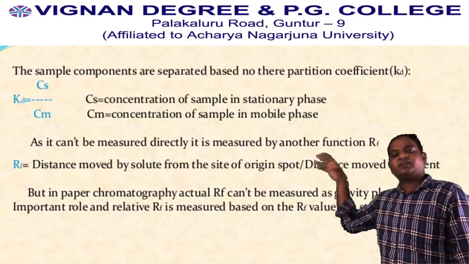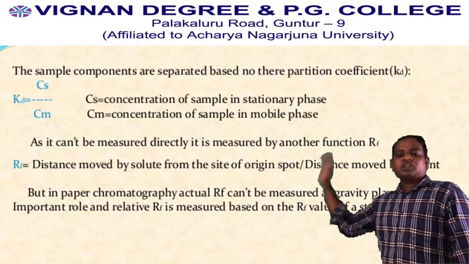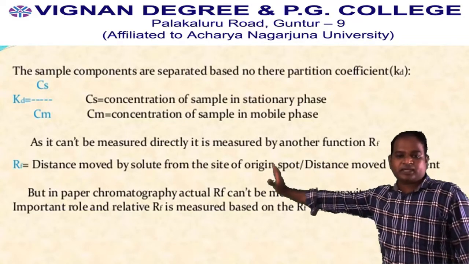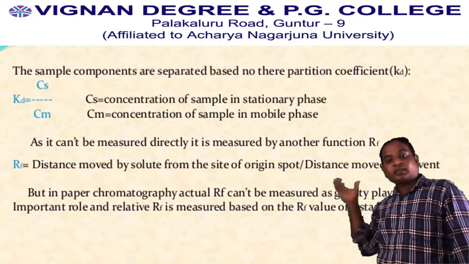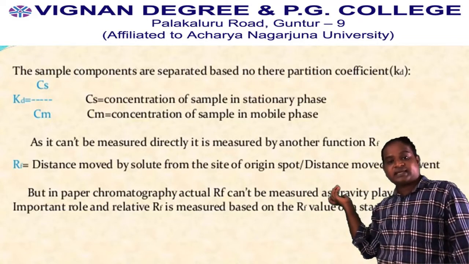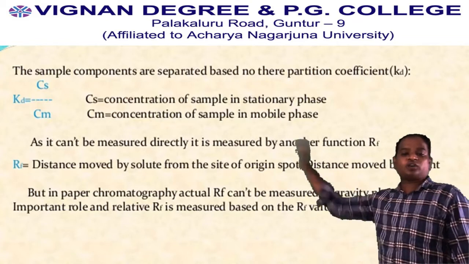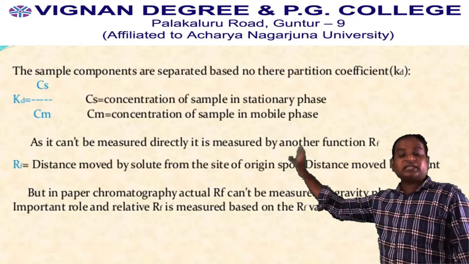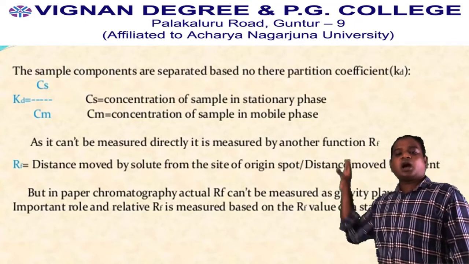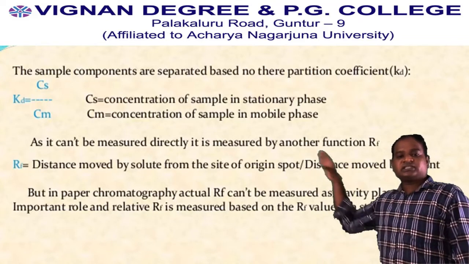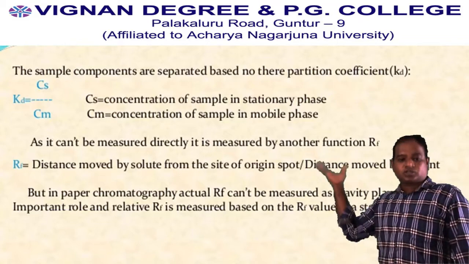So in this way, different RF values are obtained. The RF value of the 20 standard amino acids is compared with the amino acid sample that is present in your sample. Whichever two RF values are equal, that is your unknown sample. In this way, we are calculating the RF values using the distance traveled by solute and the distance traveled by solvent.